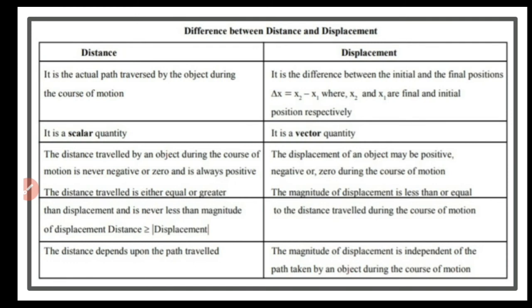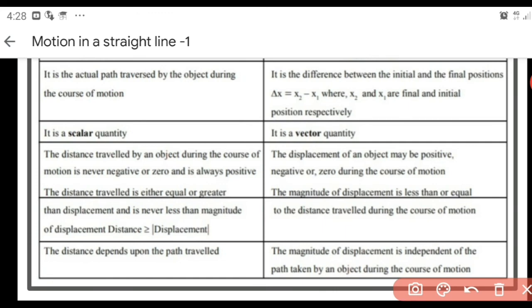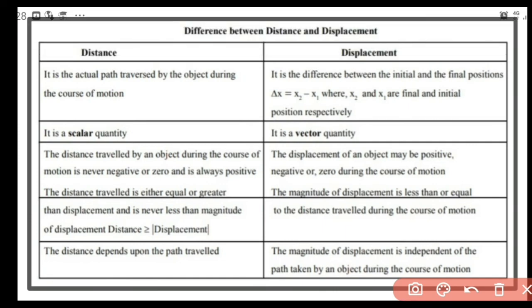Now the next point: the distance traveled is either equal to or greater than the displacement and is never less than the magnitude of displacement. So this is a point to be noted. In the first example we discussed, both distance and magnitude of displacement were the same. But in the later examples, we got distance to be more than the magnitude of displacement. So that is the actual case.